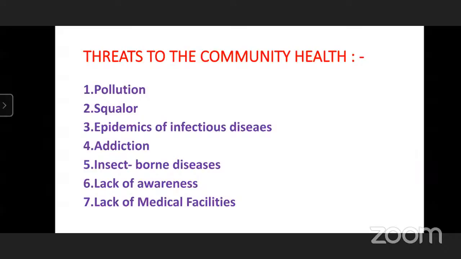And some diseases like insect-borne diseases like malaria, typhoid are also very dangerous to our health. When insects bite us, we will get the disease and it will spread into our community. So we have to avoid such diseases. We have to use pesticides in our surroundings, in our home. We have to keep our house and surroundings clean and neat.